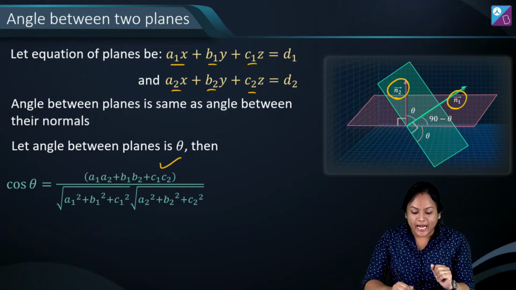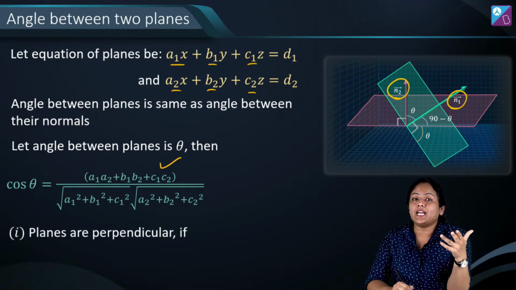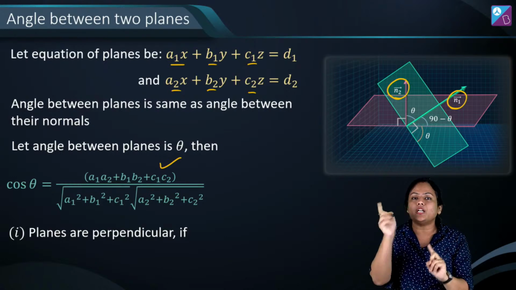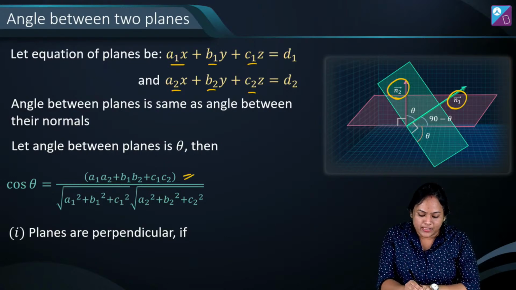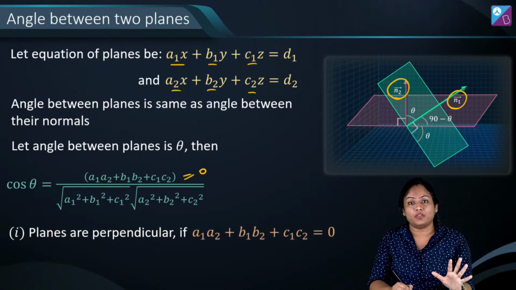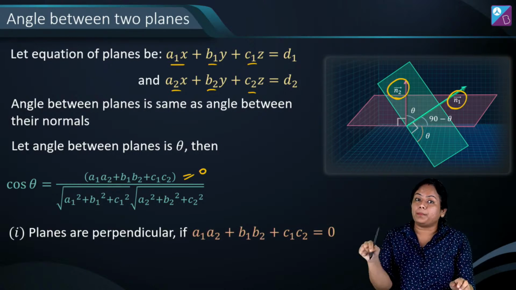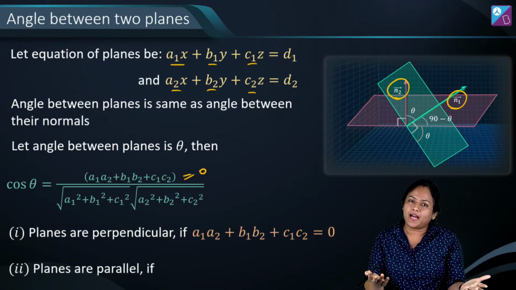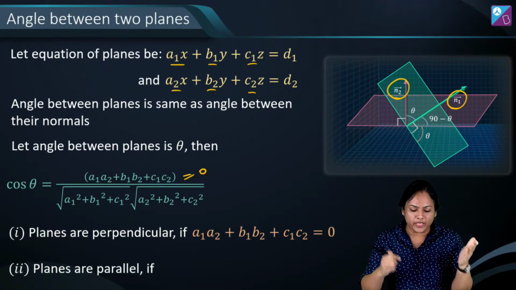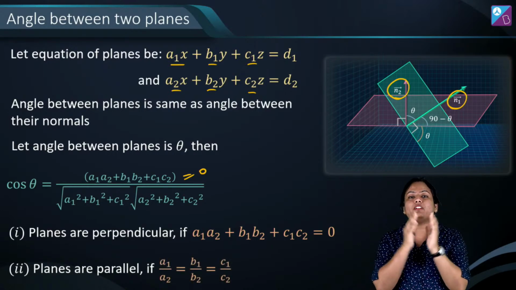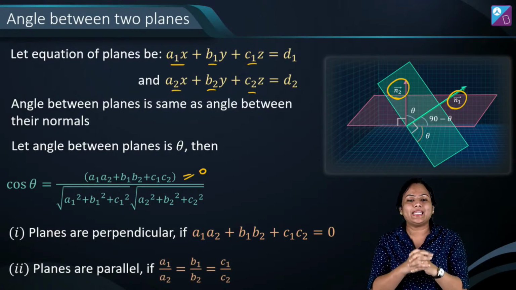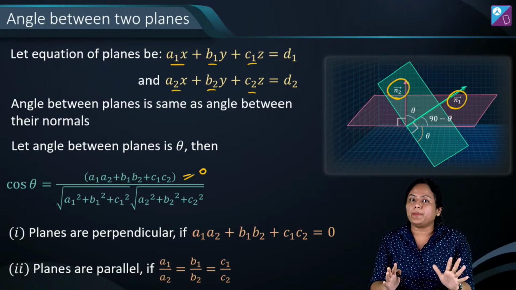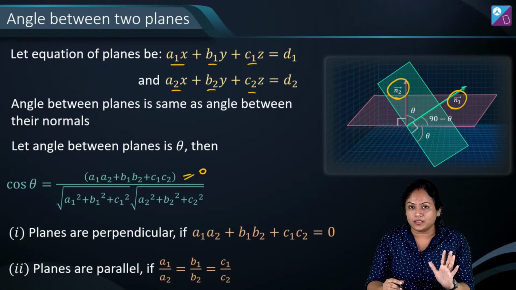Okay. And suppose they ask you what the condition is for planes to be perpendicular. If planes are perpendicular, normals are also perpendicular. This cos theta value has to be 0. So this is the condition for perpendicular planes. And similarly, if planes are parallel, normals will be parallel, both along the same direction. So a1 by a2 has to be equal to b1 by b2, equal to c1 by c2. Are you getting it? These are the different conditions for perpendicular planes as well as parallel planes.